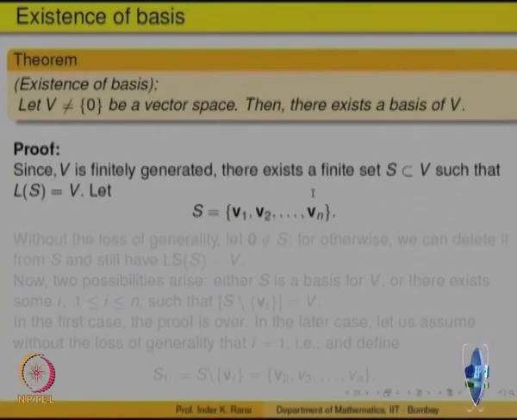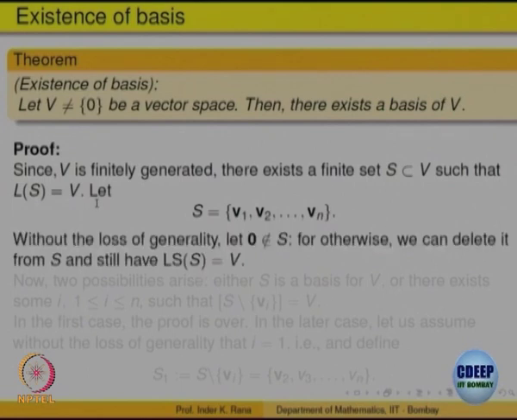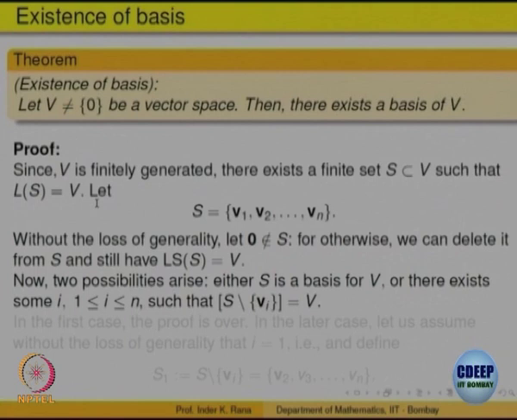So, I wrote B, and here in the slides it is S. S is a set v1, v2, ..., vn such that the linear span of S is equal to V. Obviously, we can assume 0 does not belong to it, because if it does we can remove it. Now two possibilities arise. S is a basis, that set itself is a basis.